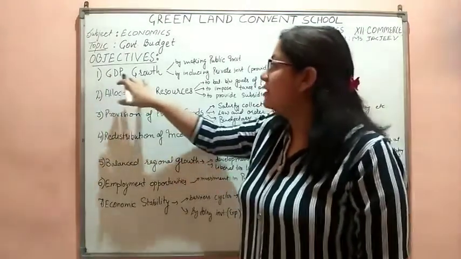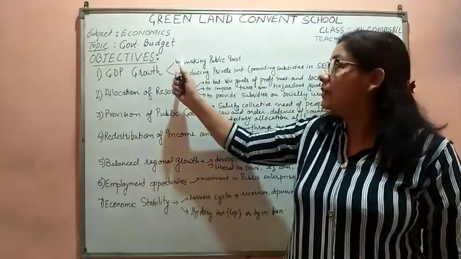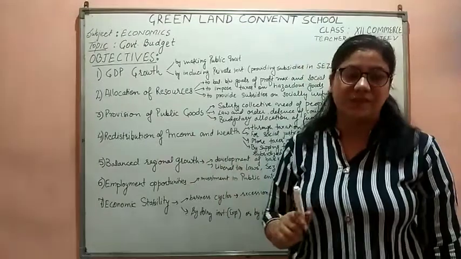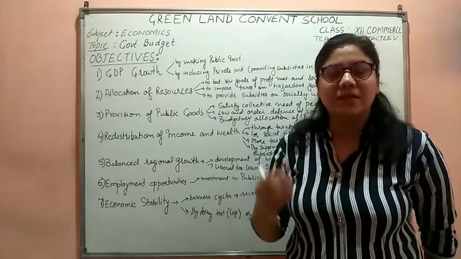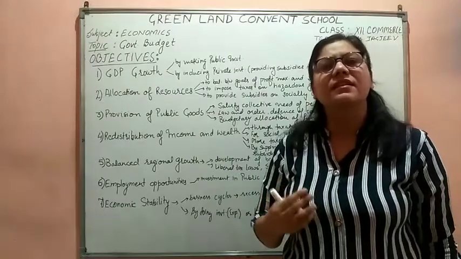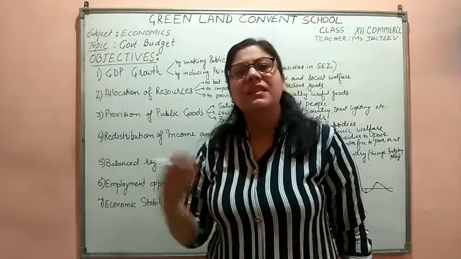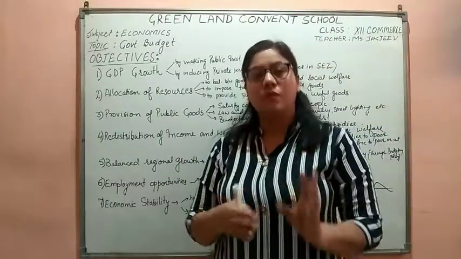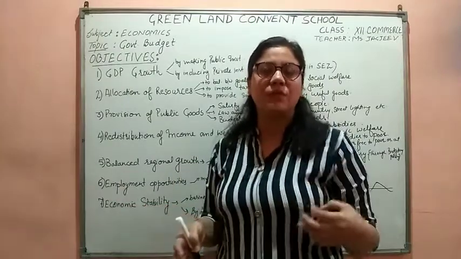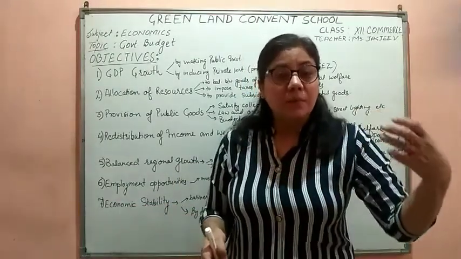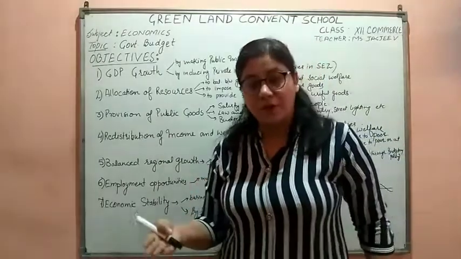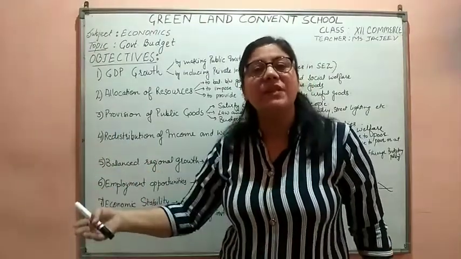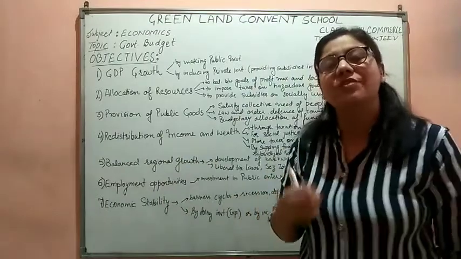So for increasing GDP growth, there are two points. One, by making public investments. The government should be making public investments. How should the government make public investment? There are many government enterprises where the government can make public investments. The government can increase the infrastructure of the country. There the government can make public investments. Whenever the government makes public investment, what happens? The people of the country will get more employment. The output of the country increases, employment increases, income increases, and the GDP of the country ultimately increases.